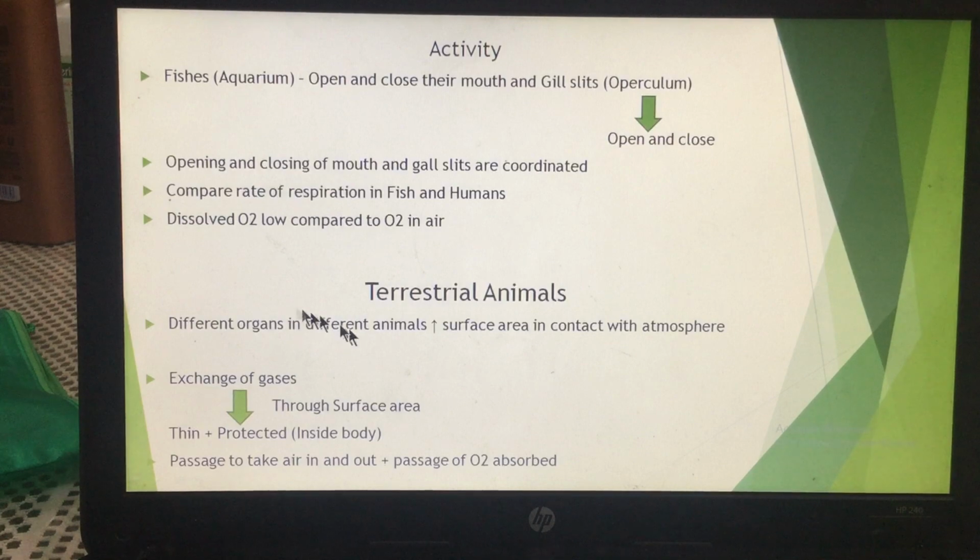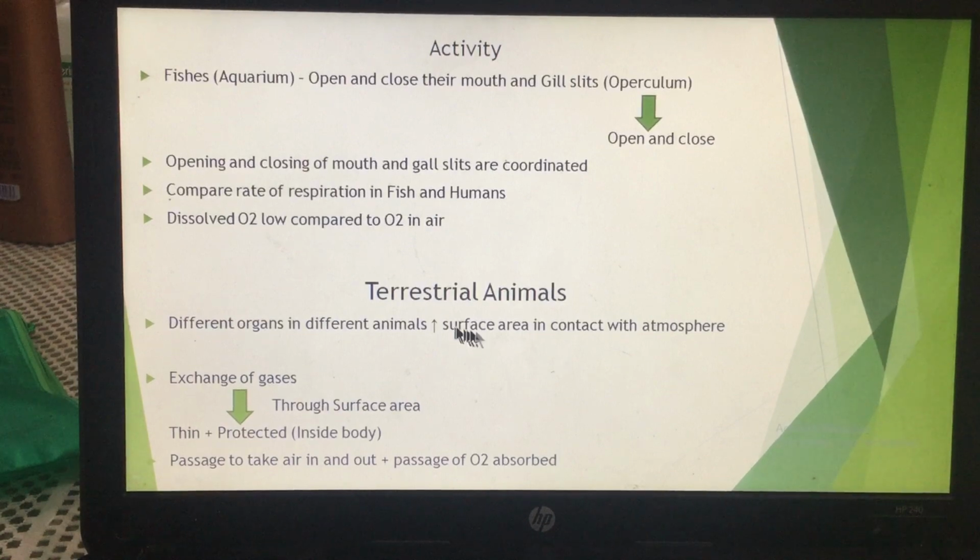Now the organs which are there for respiration always increase the surface area. That means these organs which are present for respiration, their surface area should be increased. And what is the surface area? Surface area is the area through which the exchange of gases takes place. So the exchange of gases always takes place through the surface area.